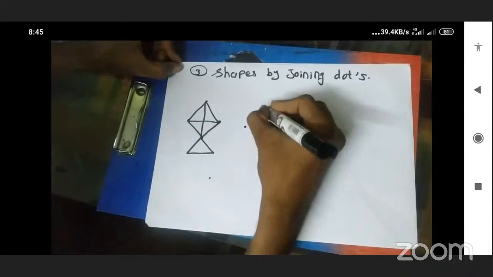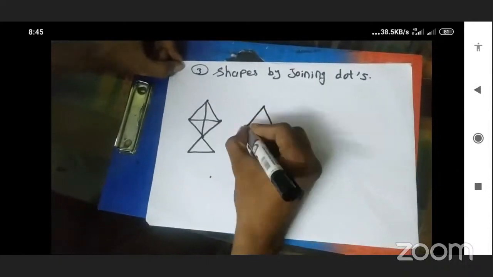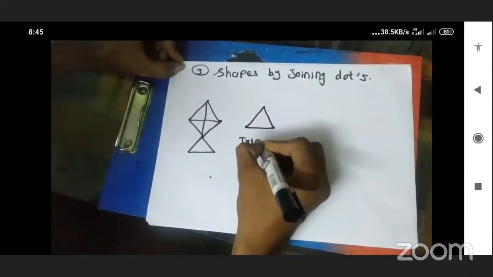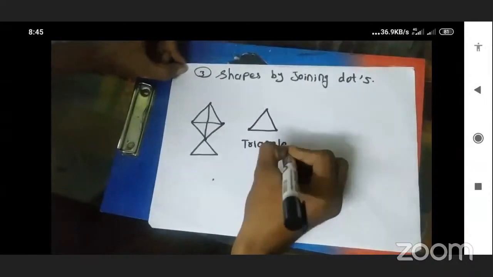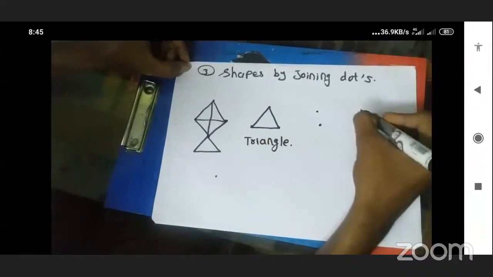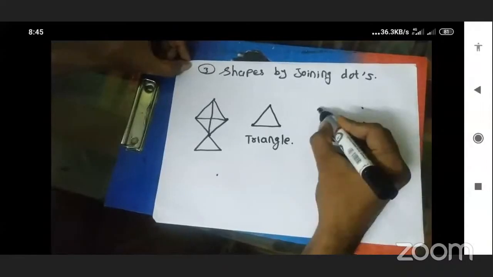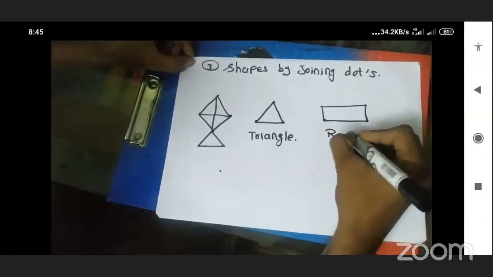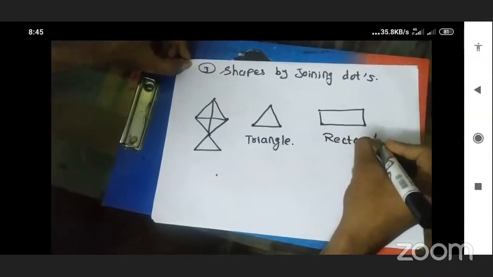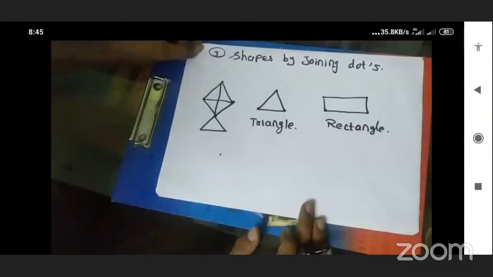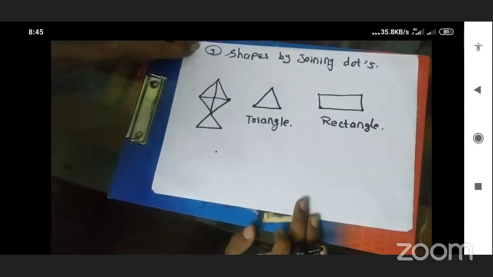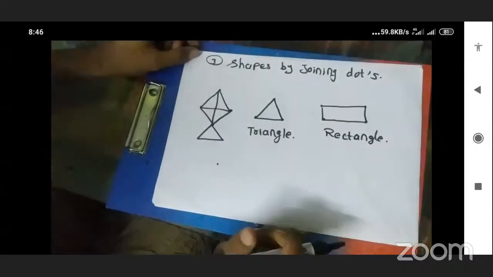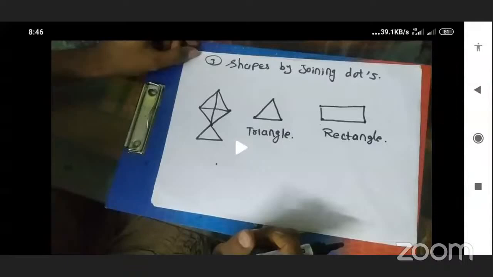Again, draw 3 lines, joining all of them. Okay, that is a triangle. Now similarly, make 4 dots. Now join all the dots and we will make a rectangle. So in this way we can make some geometrical figures, kite. In this way we can make so many things by adding the dots.